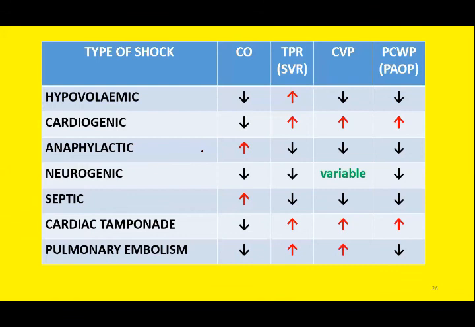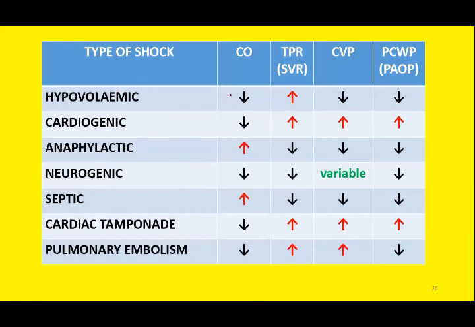So in this table, you can compare different parameters in each type of circulatory shock. We can compare the cardiac output. We can compare the total peripheral resistance. Cardiac output and total peripheral resistance are compared in these, except septic shock and anaphylactic shock. Rest of the types of shock exhibit low cardiac output.